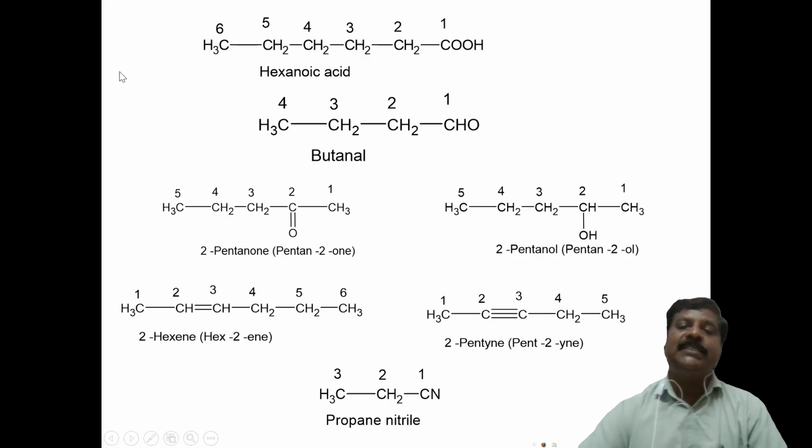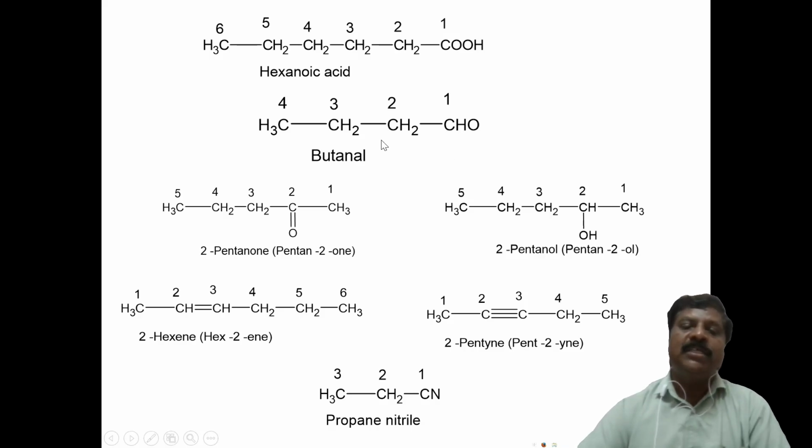But the functional group here is nothing but oic acid. Drop the E and add oic acid, which means hexane plus oic acid. Hexane, drop E, plus add oic acid. Therefore, hexanoic acid is the name of this compound.